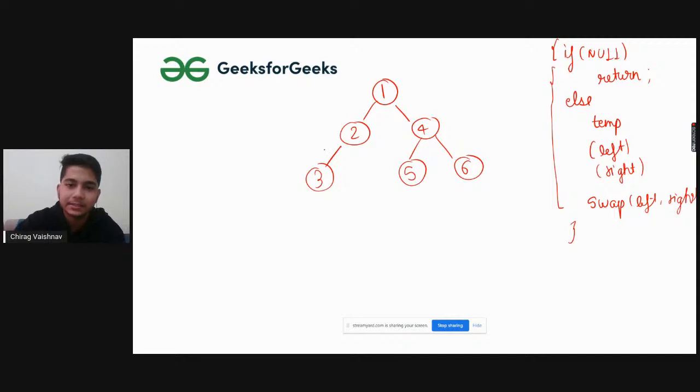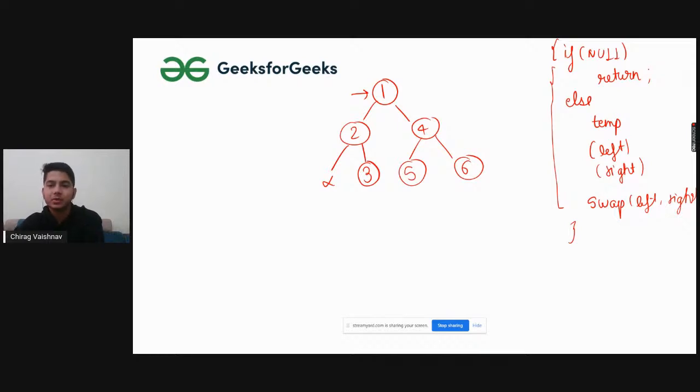So let's traverse. 1 is not null, so we will be going to the left. After going to the left, we check, okay, 2 is not null, so we go to the left. Then it's null, so we will be returning. For the case of 2, we have 3 here, and here it is null. So we will be swapping it. Our first swap will happen, and it will become null here, and 3 here, right? So again it will return, and we will check for this.